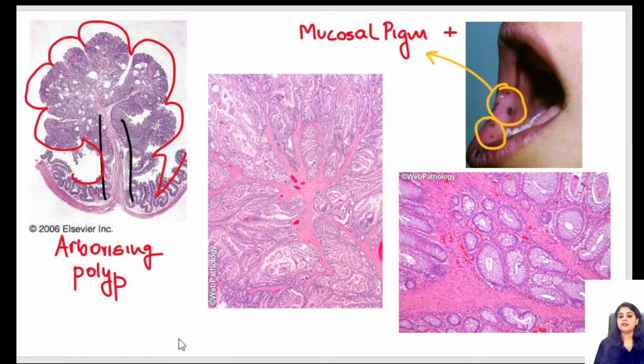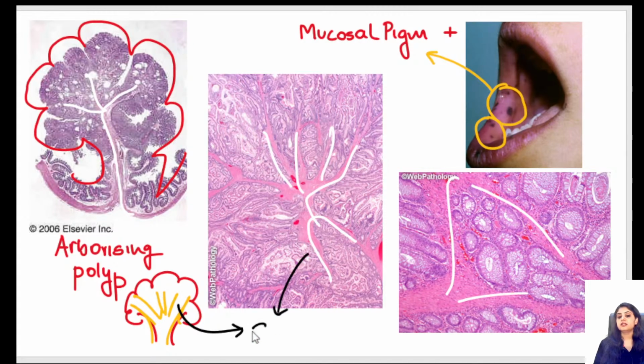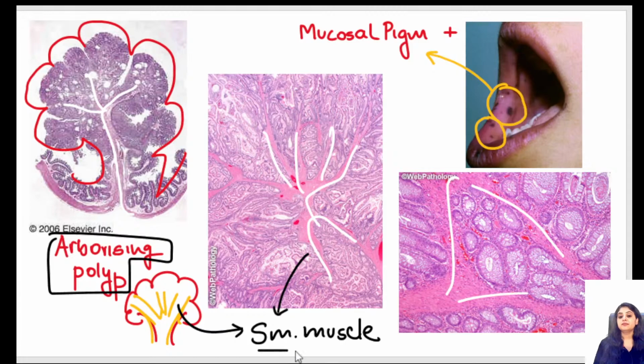Whenever we draw a tree, what is very characteristic? Barks, branches of the tree. So over here, if they ask you who is making these branches of the tree, if I start tracing from below, who is making these branches? Yes, these branches of the tree over here are made up of muscle. So these branches are nothing but smooth muscle. And that is the entire definition of an arborising polyp. Arborising polyp is made up of smooth muscle.